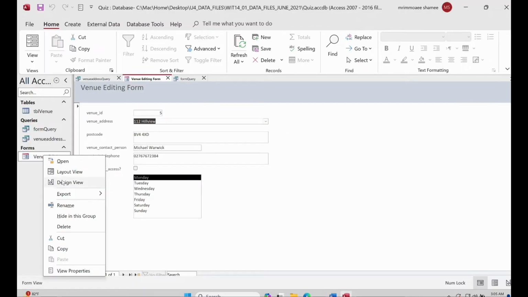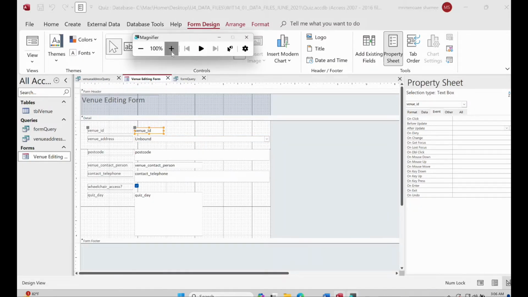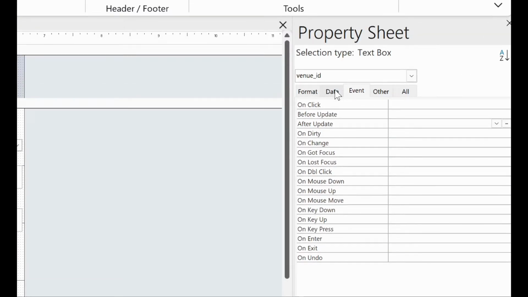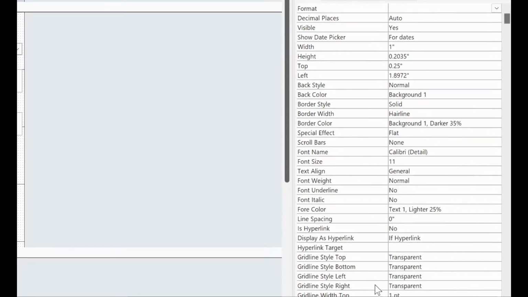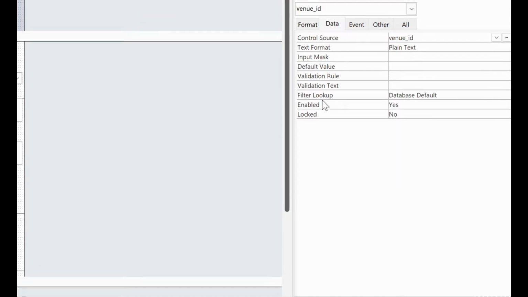Again, you have to go to the design view, and then from here we will go to the property sheet, and where is it, enable, right?